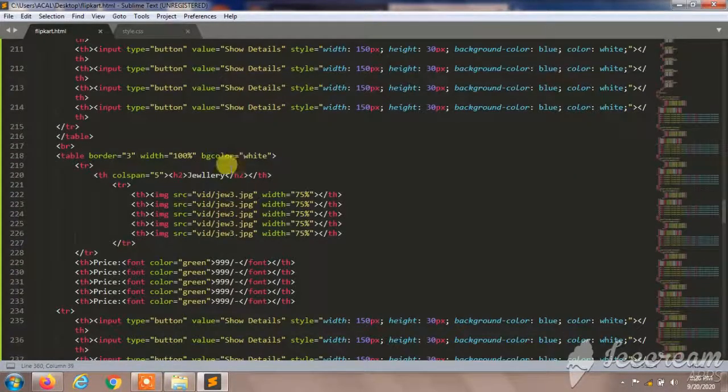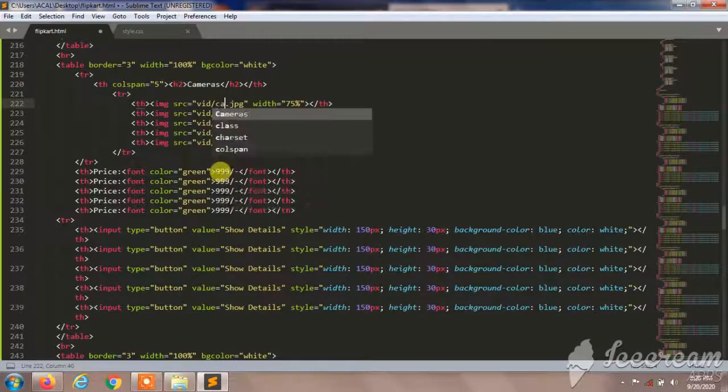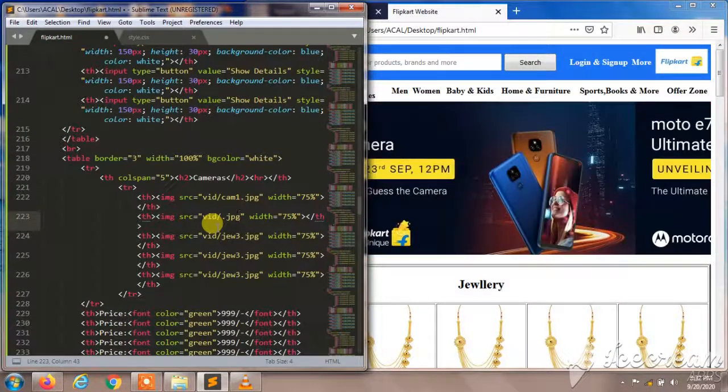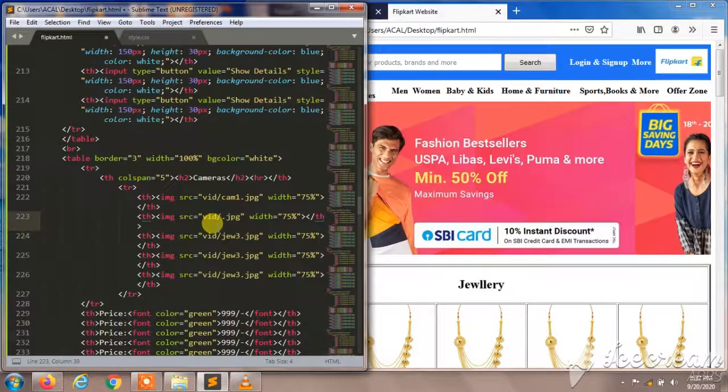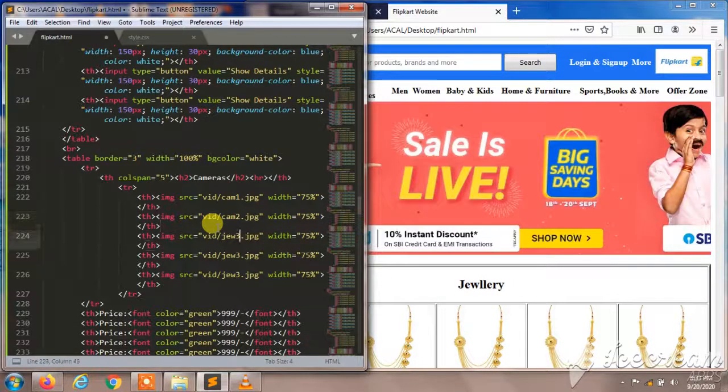I'll change the names as electronics, jewelry, cameras. We have mobiles, bags, pen drives, watches, shoes, headsets, etc. We have a lot of products. You can do any as you think, and I'll give cams over here.